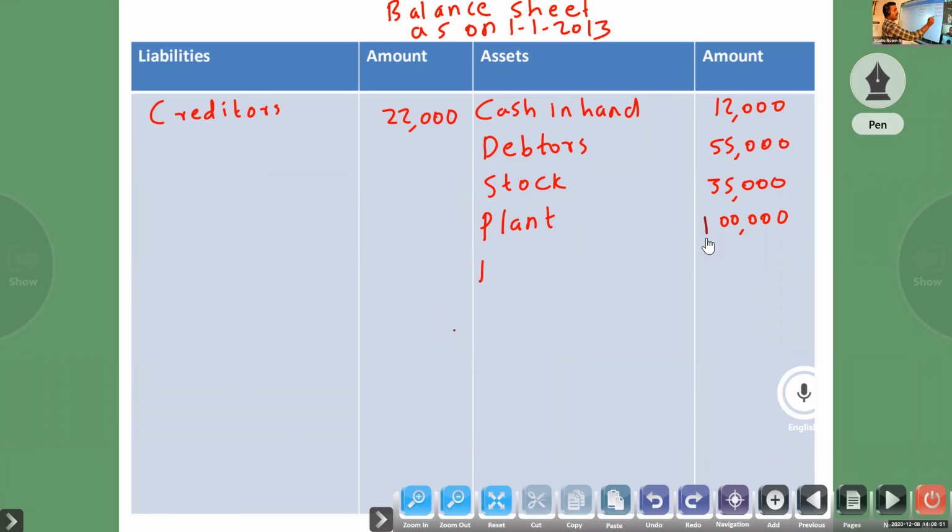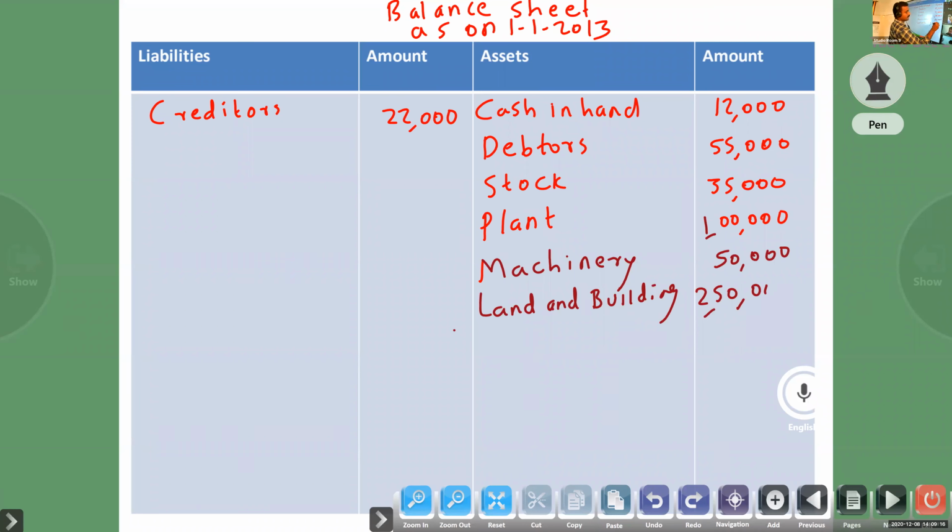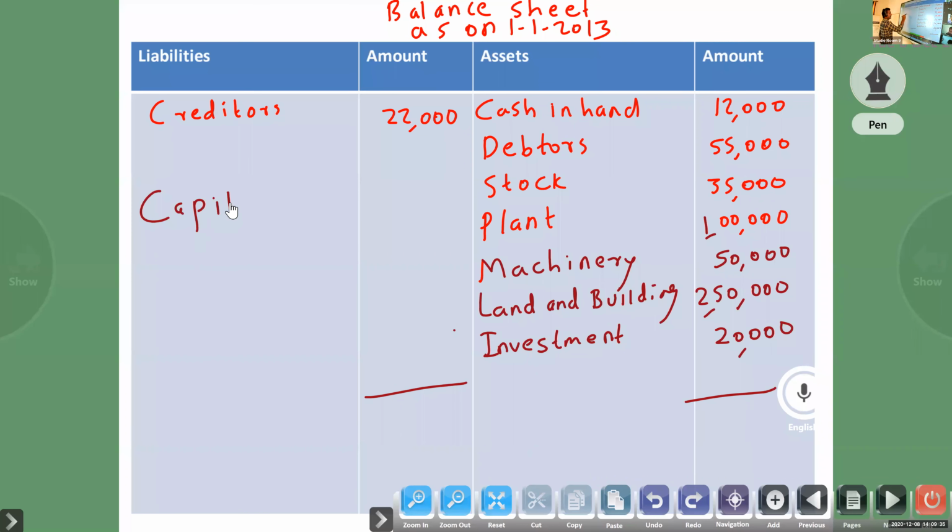Okay, plant 1 lakh, machinery 50,000, land and building 2,50,000, investment 20,000. So balance, capital.